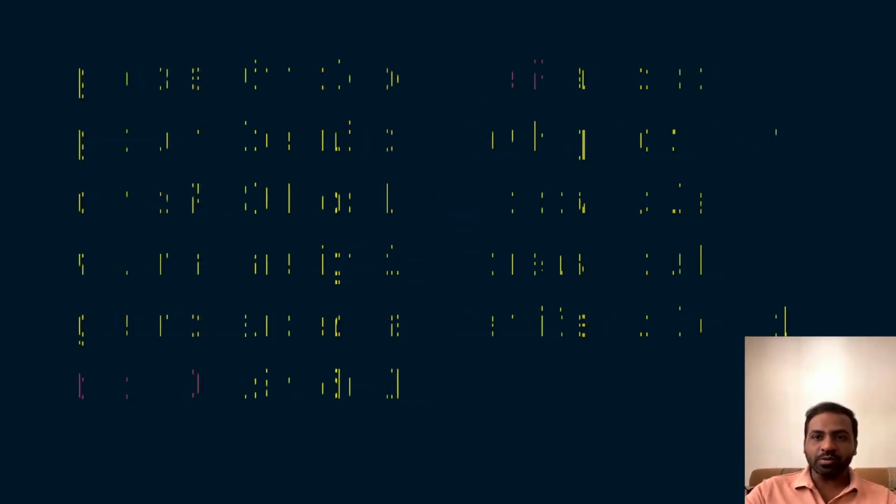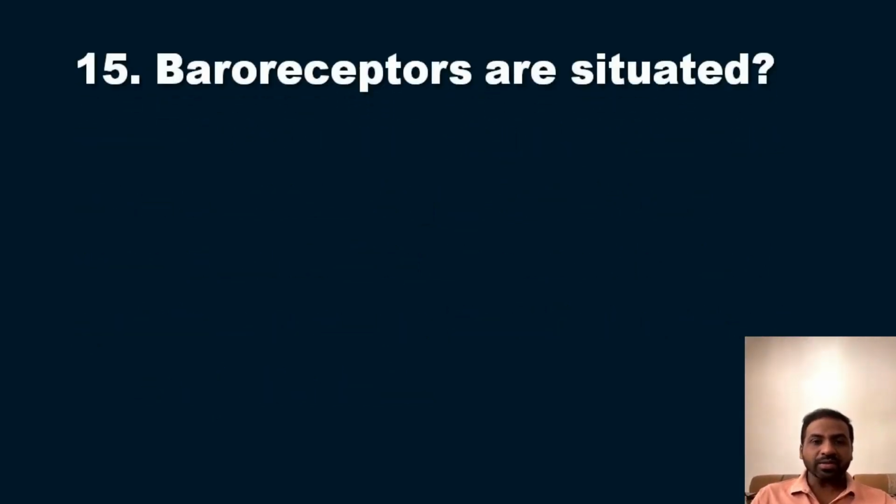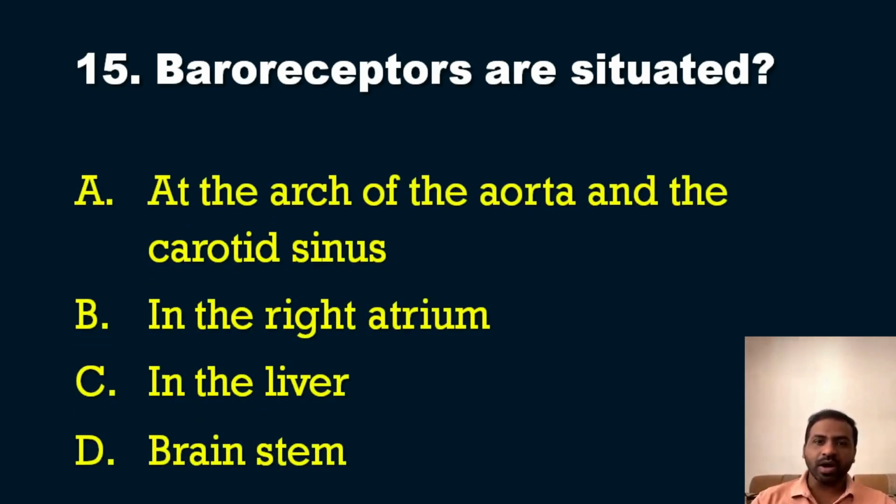Now we will move on to our last question in our series, regarding the baroreceptors. The question is, where are the baroreceptors situated? From the name itself it is clear that baro is related to pressure. So where are these receptors situated? The options for you are: the first option is at the arch of aorta and the carotid sinus, in the right atrium, in the liver, in the brainstem. So these are the four options for you.